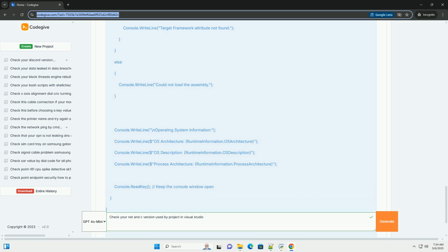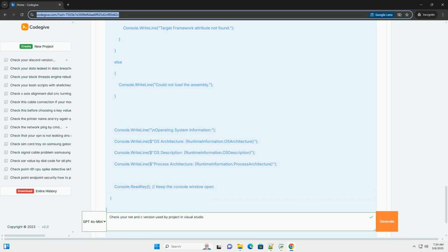4. Navigate to the Application tab, or General: in the Properties window, look for a tab labeled Application, for older .NET Framework projects, or General, for .NET Core/.NET 5+/6+ projects. 5. Find the Target Framework, or Target Framework Moniker: within the Application or General tab, locate a drop-down menu or a field that says Target Framework, or in some cases Target Framework Moniker or TFM. The selected value in this field indicates the .NET version your project is targeting.